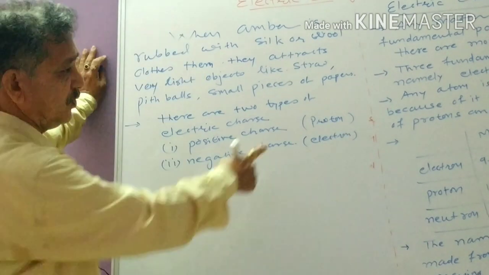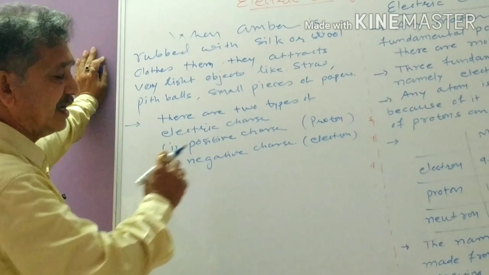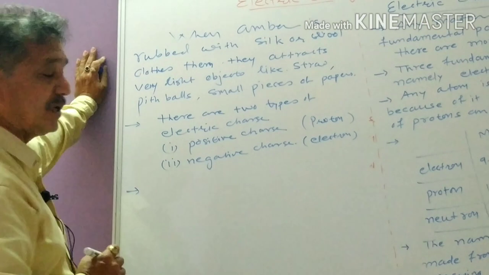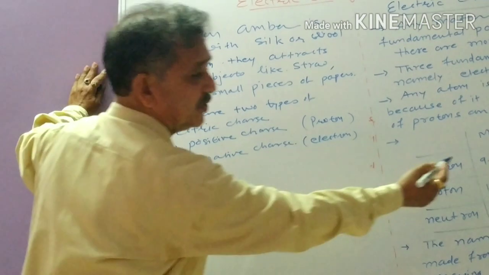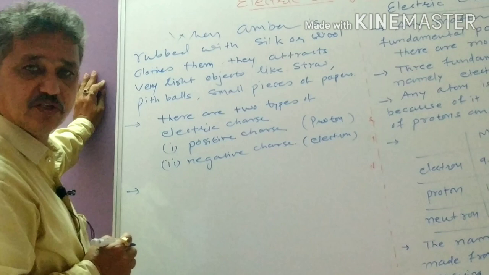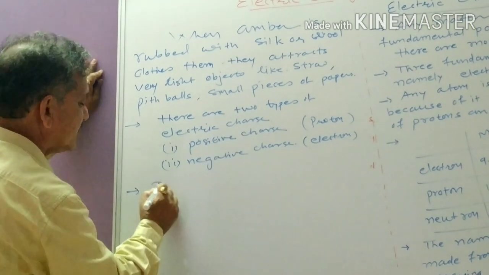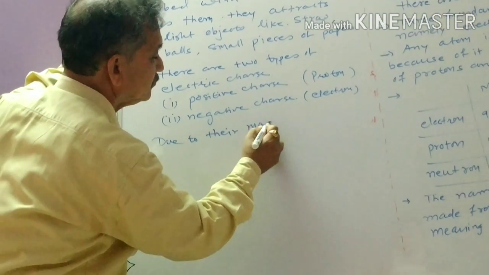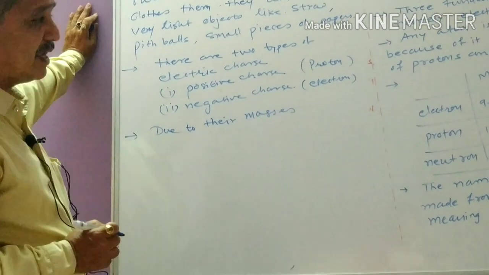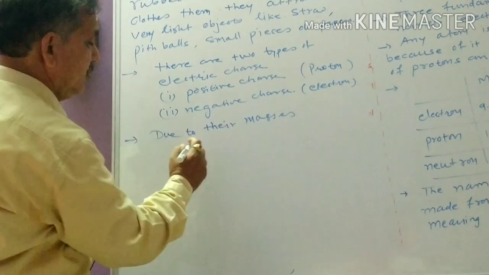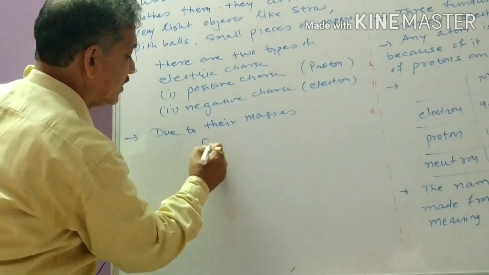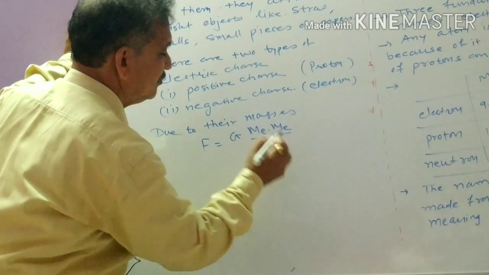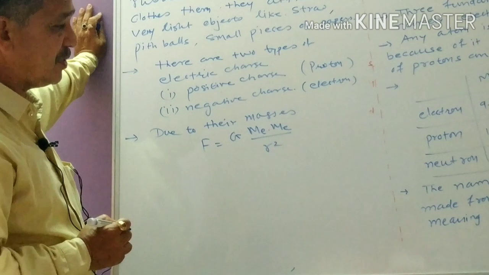So proton is a positively charged particle, electron is a negatively charged particle, and because of this, now what is happening? This proton and electron possess masses as well as charges. So due to their masses, they apply the force of gravitation according to Newton's universal law of gravitation. As you know, it is F equal to G m_e m_e upon R square.